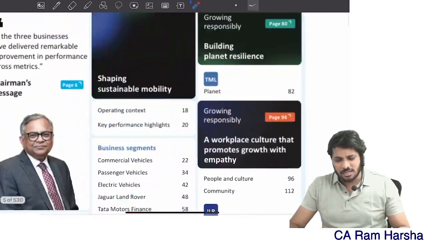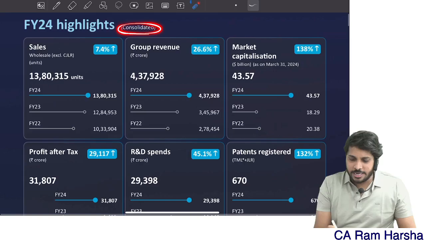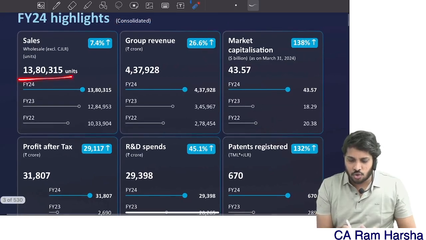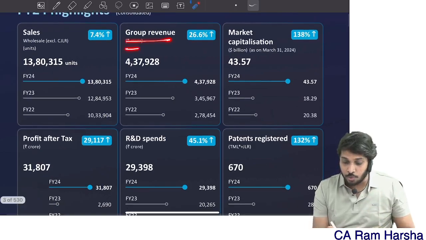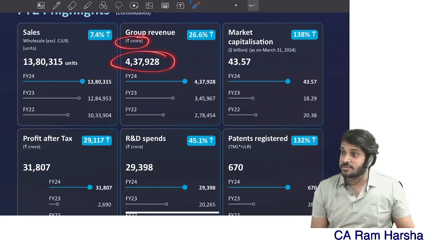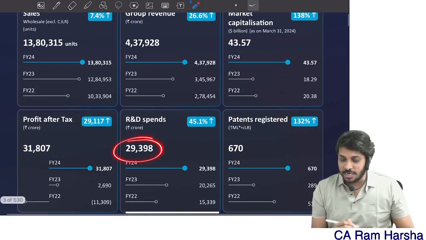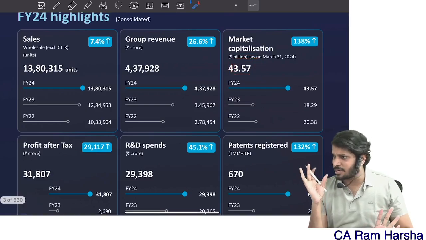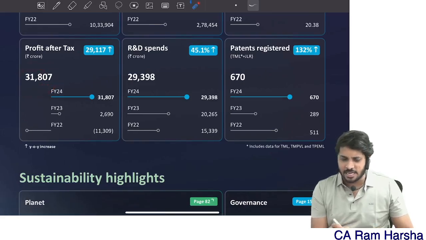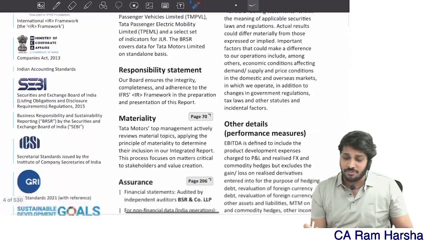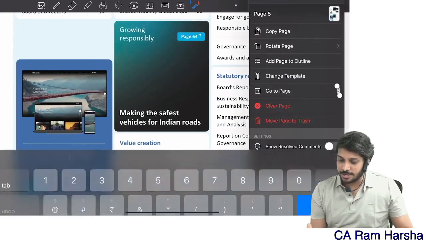Now, you see here in Tata Motors, they are giving how much sales they are saying. Consolidated, they sold 13,80,000 cars. Group revenue, oh my God, 4,37,000 crore they said in the financial highlights. Profit before tax 31,800 crore. R&D spend so much. Some financial information they gave, right? Let me do one thing. They are saying 31,807 consolidated PBT. Let us see if the same is included in the financial statement, the consolidated P&L. Okay, I'll go and see the consolidated P&L.